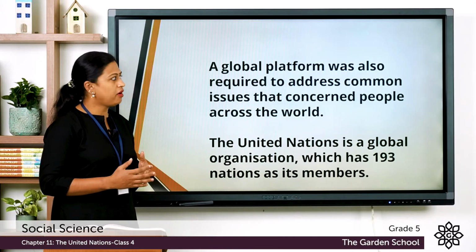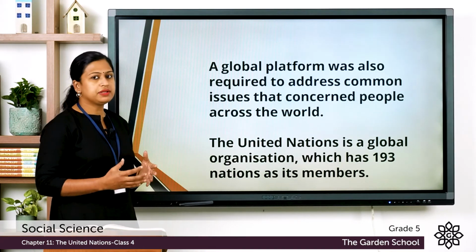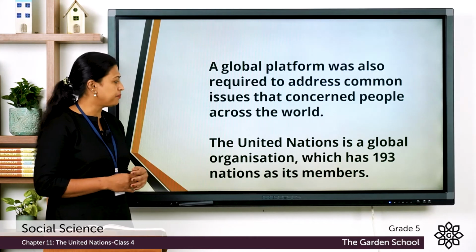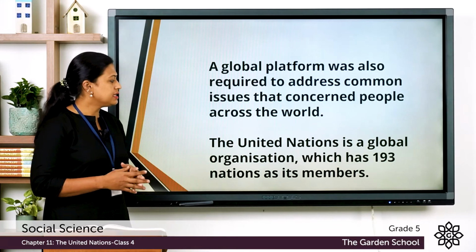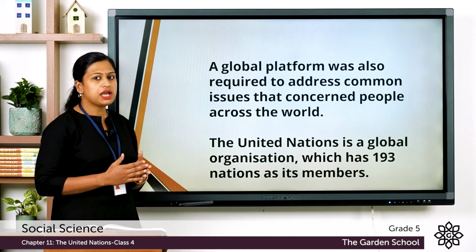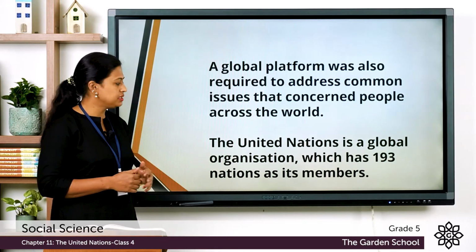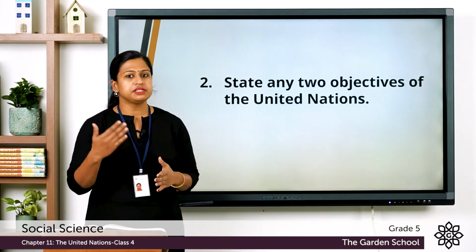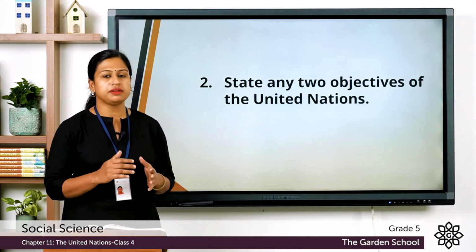A global platform was also required to address common issues that are related to the people in a peaceful manner. The United Nations is a global organization which has 193 nations as its members. So, this answer you can also write in your own words and you have to write it in your notebook.